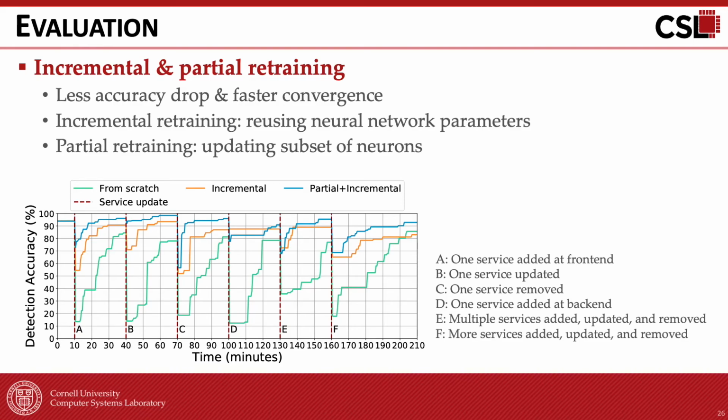Taking update A, for example. Comparing the orange curve with the green curve, we can observe that part of the advantage comes from the incremental retraining, because we reuse most of the neural network parameters from previous training. Then, compare the blue curve with the orange curve. Partial retraining further helps to reduce the accuracy drop and improve the convergence rate because it only updates the essential subset of neurons in the network.